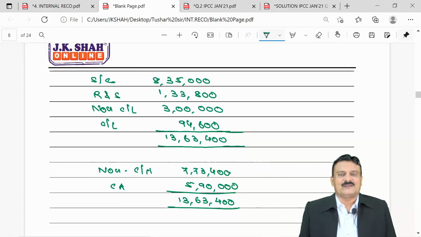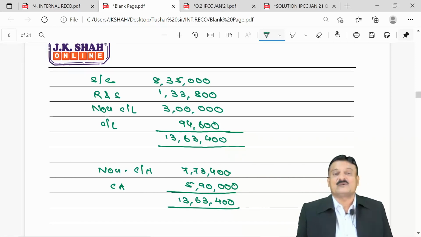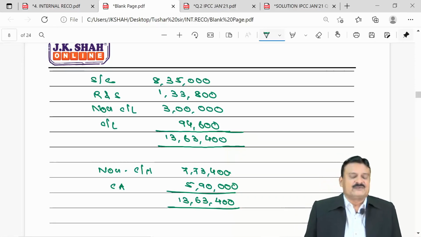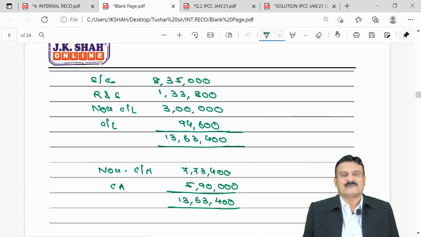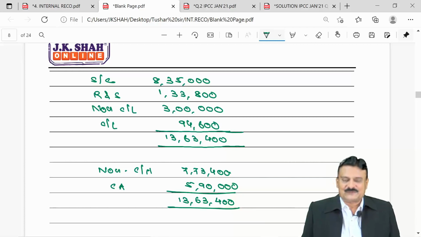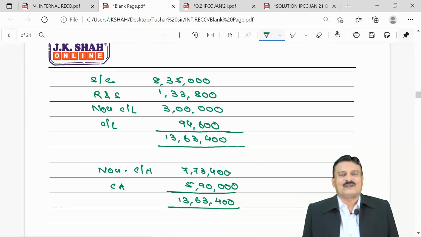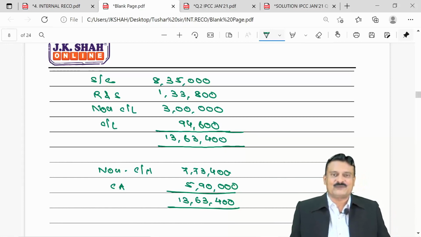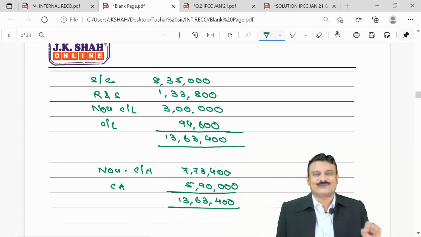Care to be taken by you in exams while touching an internal reconstruction sum is about the speed. It's really very lengthy. 10 to 12 adjustments, that means an equivalent number of journal entries with narrations. Very serious note, students many times create a habit of not writing narrations, and unfortunately that habit continues in exams.